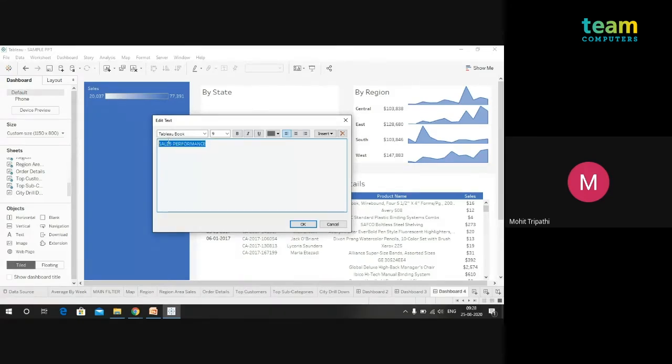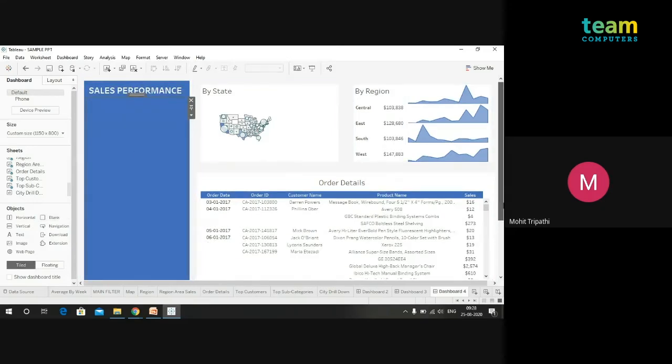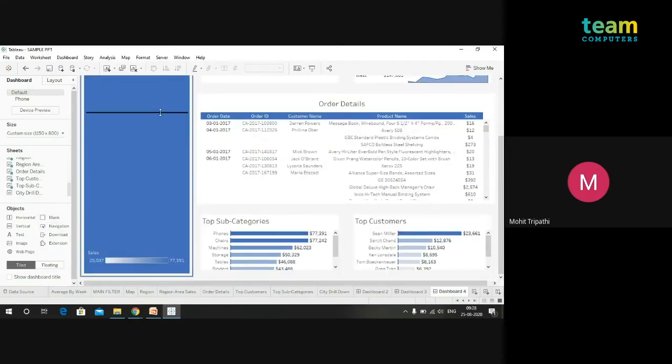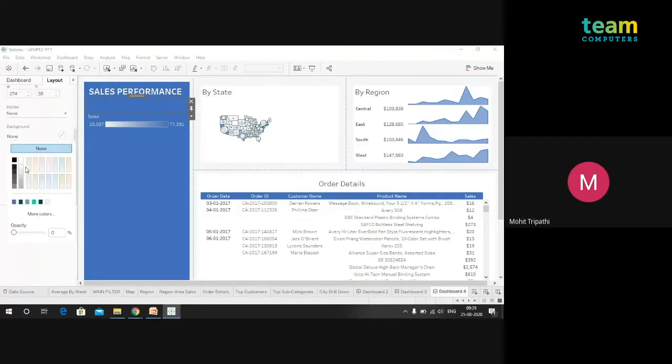So we'll be putting a text box in which we'll be writing the heading. In the text box, you can make the changes. I will select 18, bold, and it should be white as the background is blue. So now we will be creating one blank over here. We will be putting a blank, then resize it and make it white.